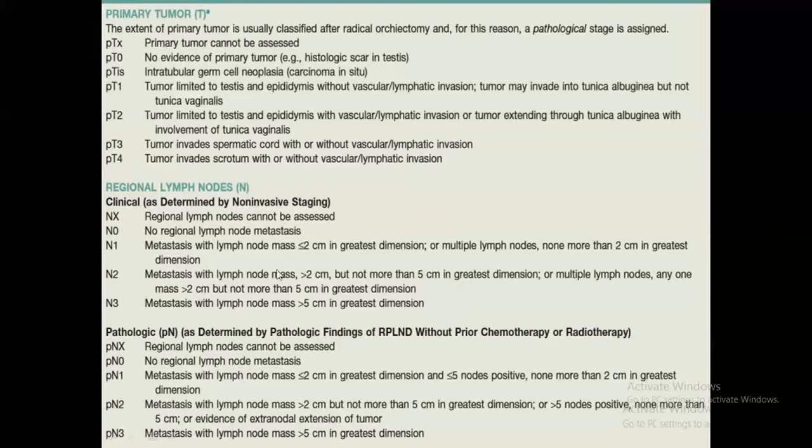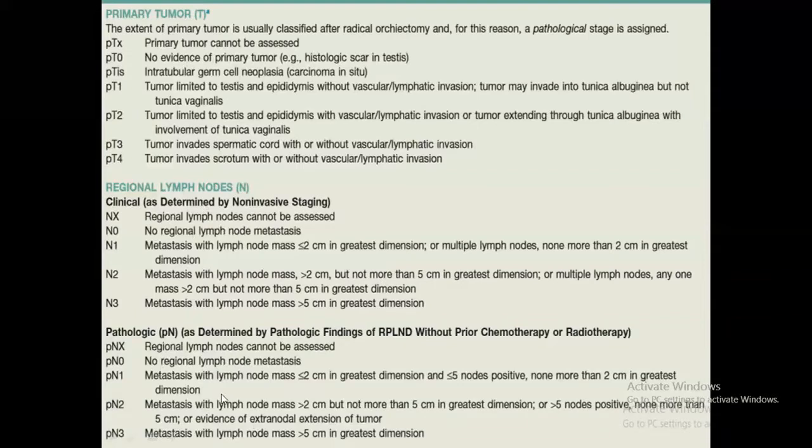Regional lymph nodes: N1 is less than 2 centimeter, that is a single metastasis with lymph node less than 2 centimeter in greatest dimension, or multiple but none more than 2. N2 is more than 2 but less than 5, and only any one mass more than 2 centimeter but not more than 5, and N3 is more than 5. This is the clinical classification.